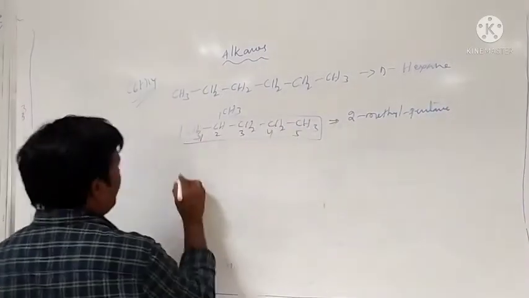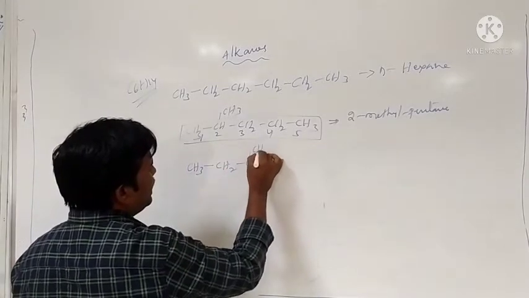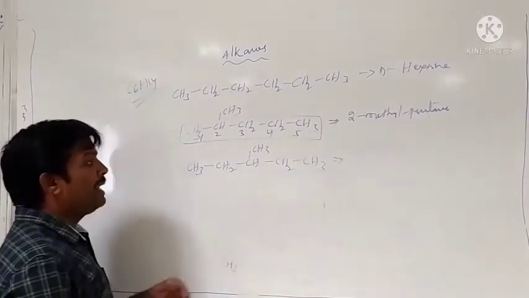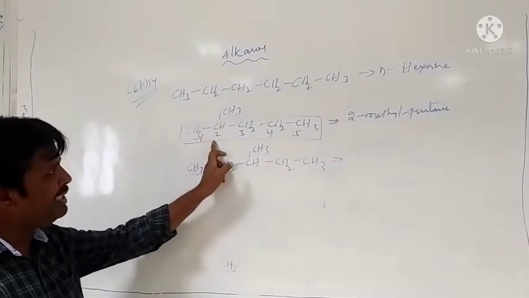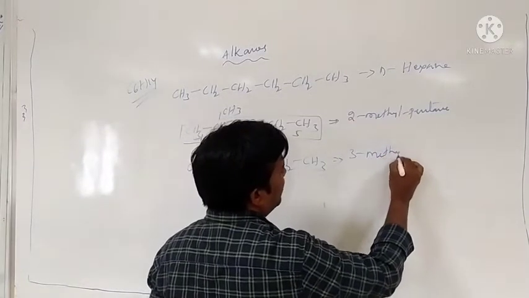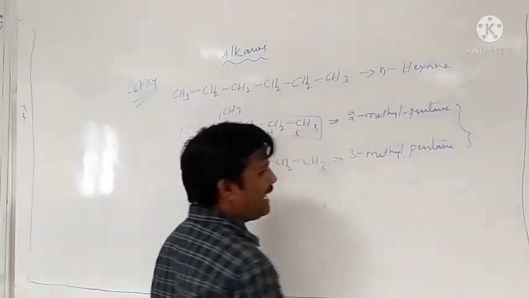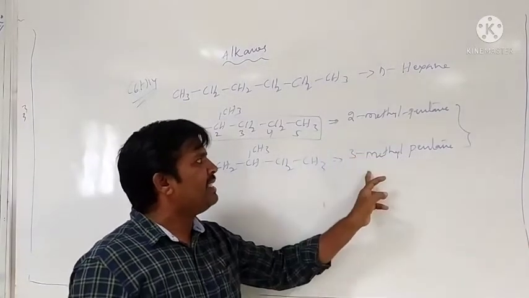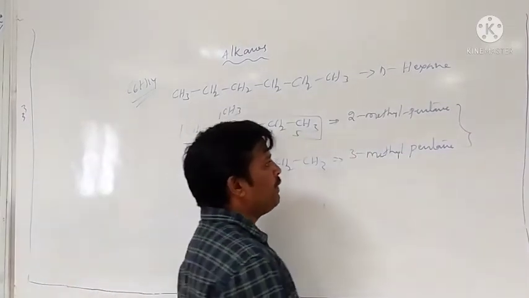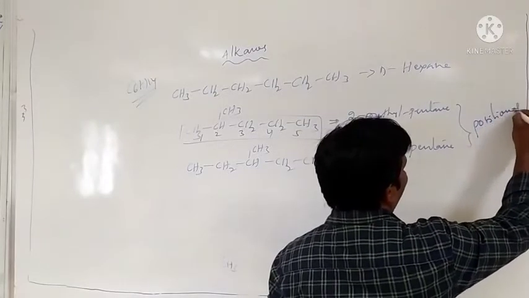2-methylpentane. When this is also written like this, CH2 and CH attached with the methyl group, and CH2, CH3. Therefore, same molecular formula, but the position of the methyl group shifted from the second position to the third position. Therefore, this is called 3-methylpentane. Only the position of the substituent, the methyl group, is changed. Here it is 2-methyl, second position; here it is third position. Therefore, only the position is changed. Those isomers are called positional isomers.